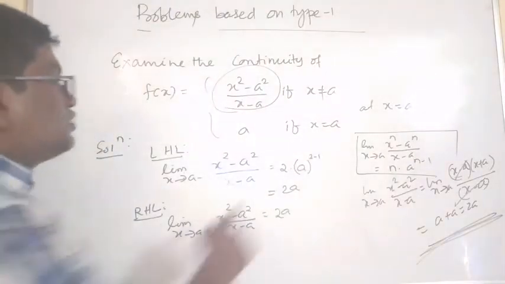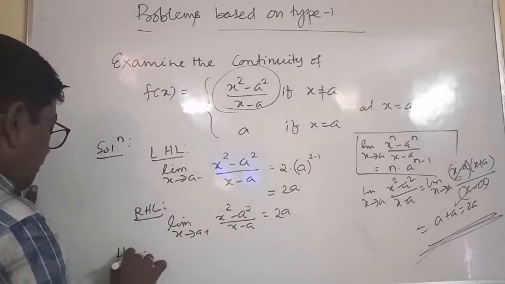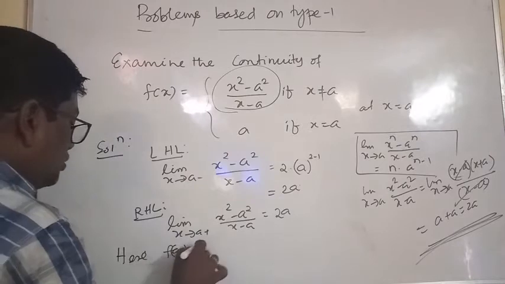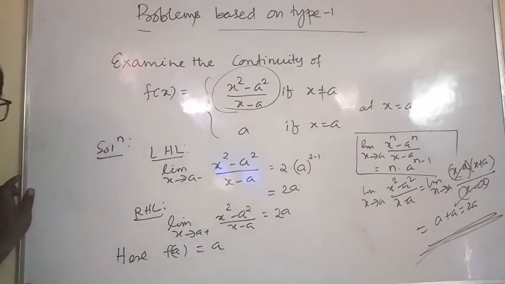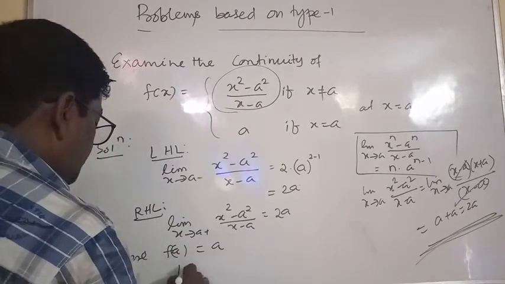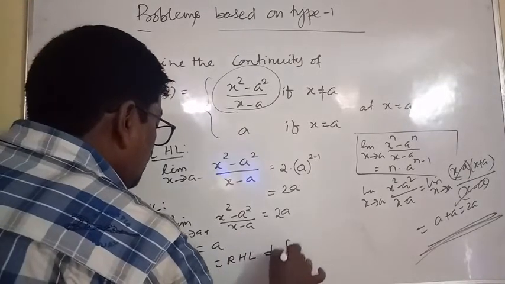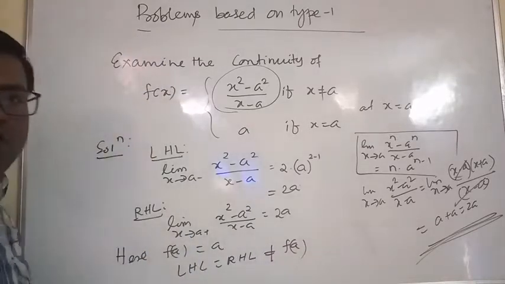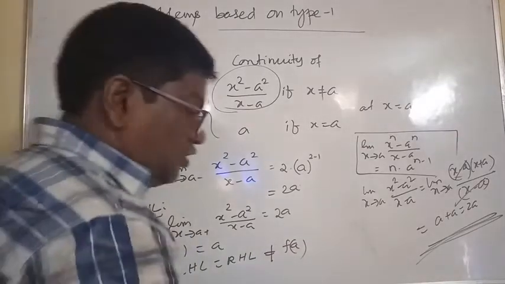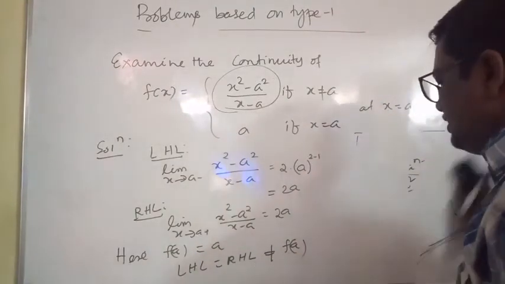And what is the functional value? Here f of a is equal to a. LHL is equal to RHL, but not equal to f of a. So the function is discontinuous.